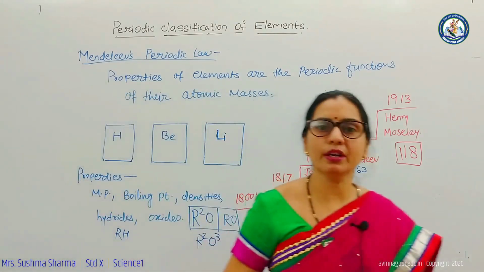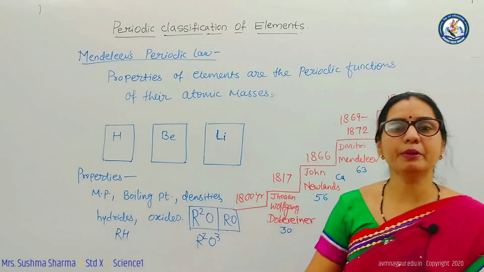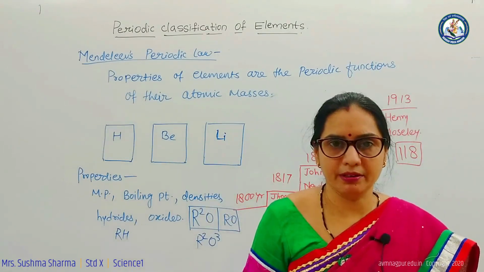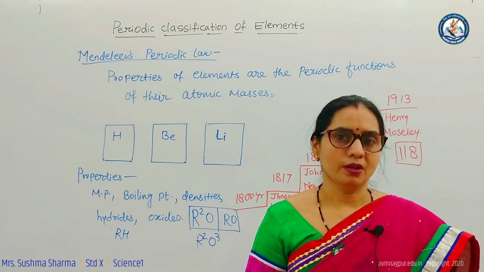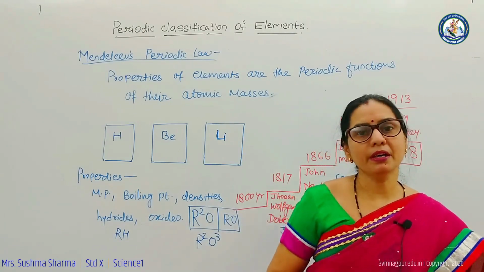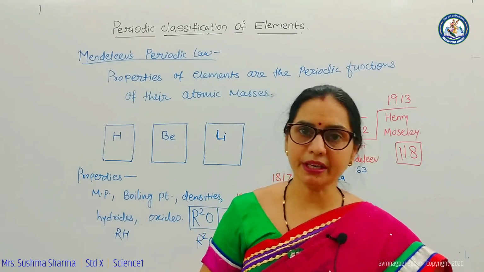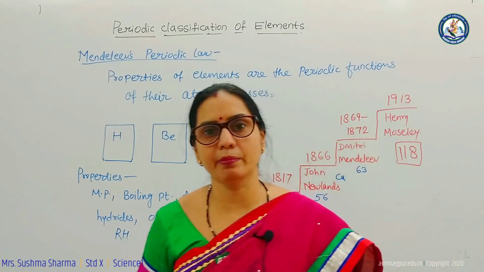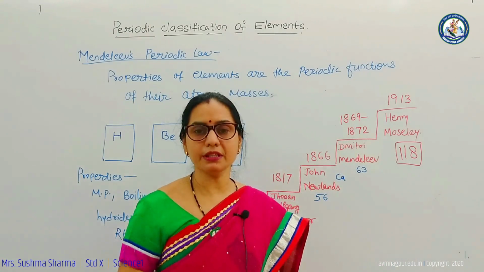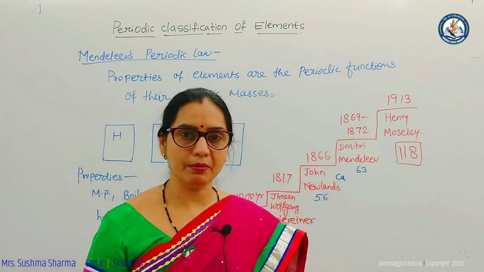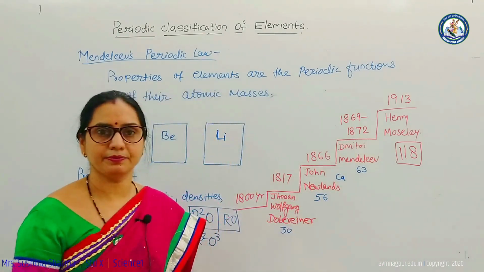Then he pinned this on a wall and prepared a periodic table. This was somewhat successful, but there were certain merits as well as demerits of Mendeleev's periodic table. So now first we will see the merits of Mendeleev's periodic table.